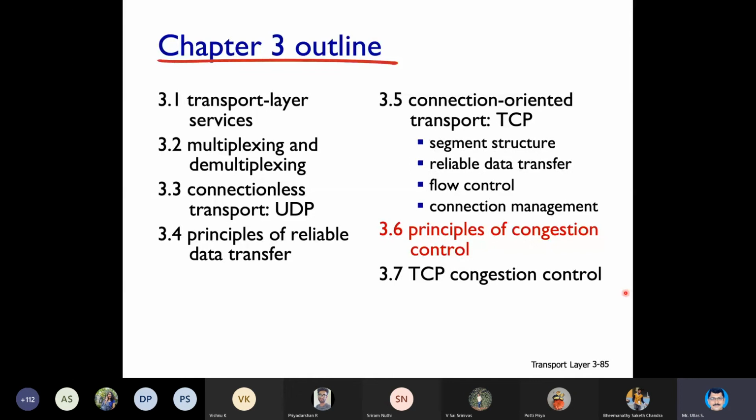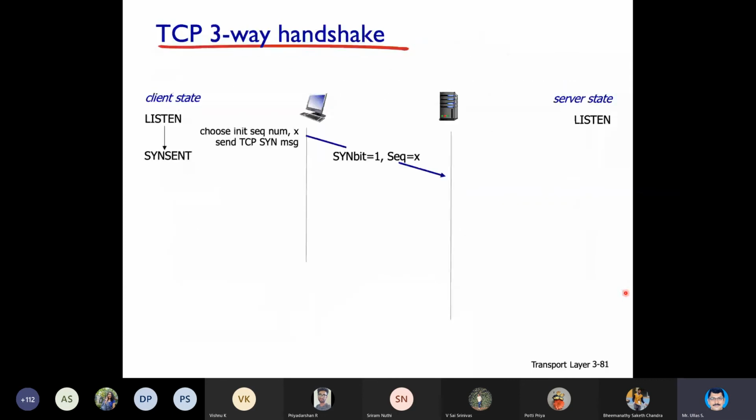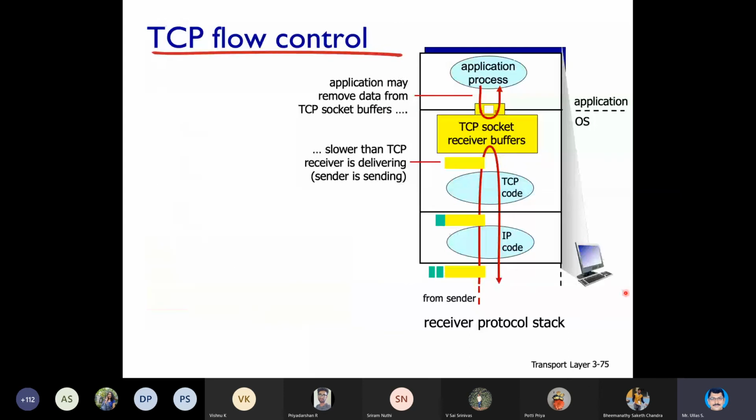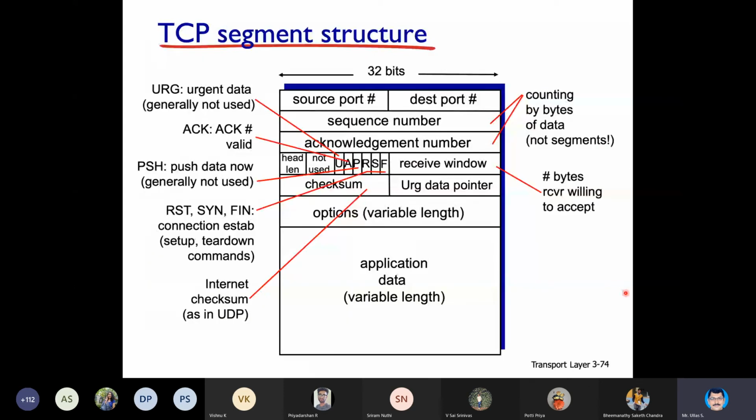So I'll stop today's class with this topic. Sir, principles of congestion control, I'll do it tomorrow. Before I close, I wanted to go back to the header format once. Yes, somebody has a confusion? Doubt?